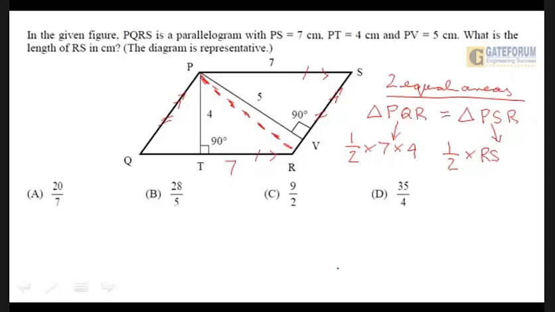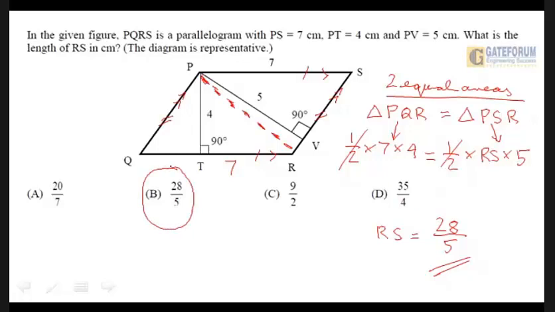Then the height of the triangle must be PV, which is 5 centimeter. So this is the area of triangle PSR, and they are equal. So because they are equal, we can say this cancels off, and RS is 7 fours are 28 divided by 5. The answer has come, and such is one of the options. So I will take this. Okay.